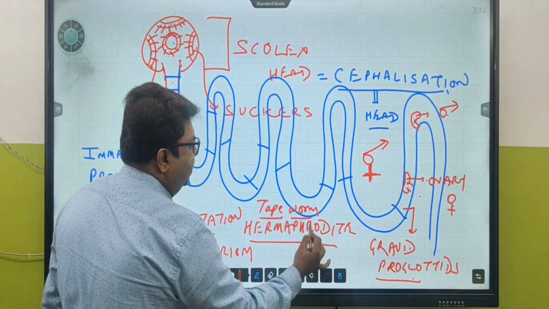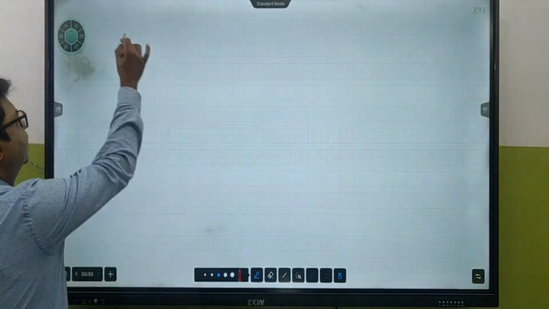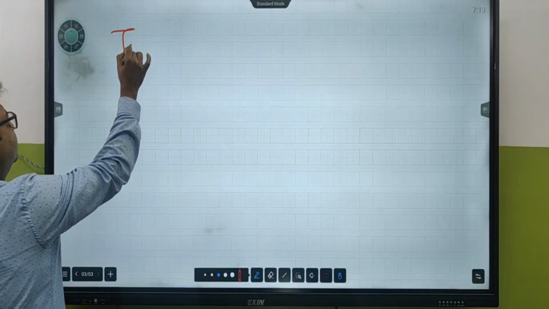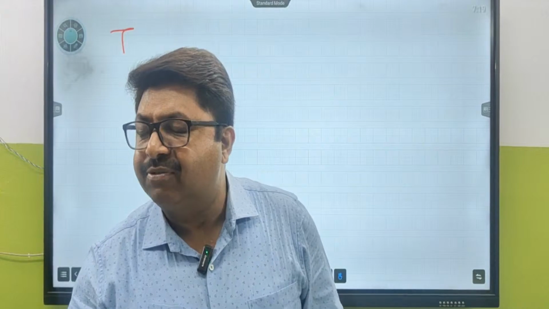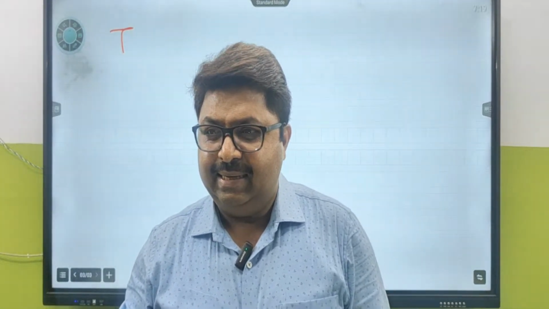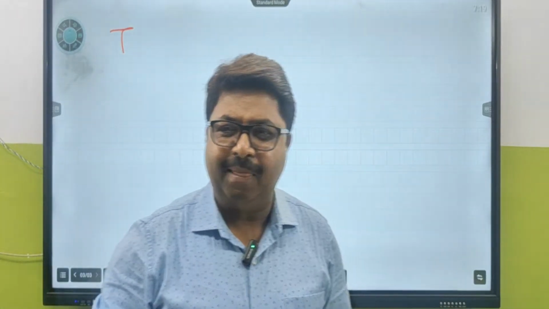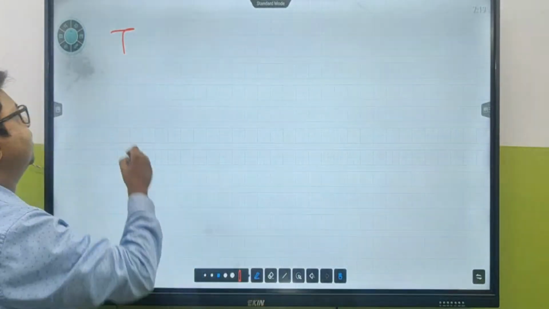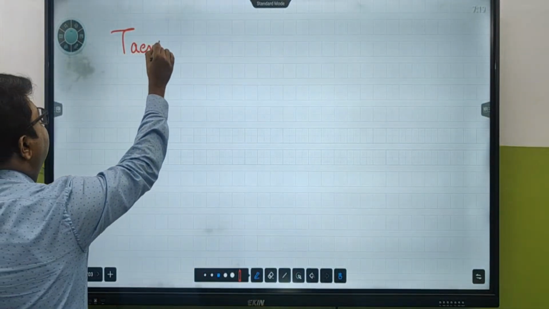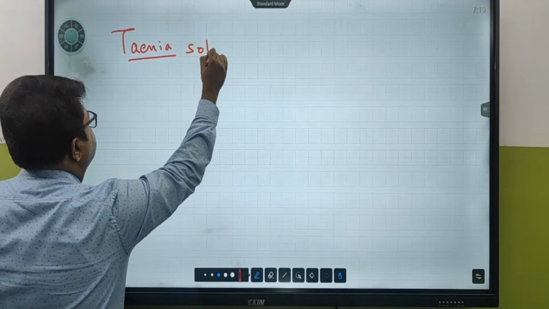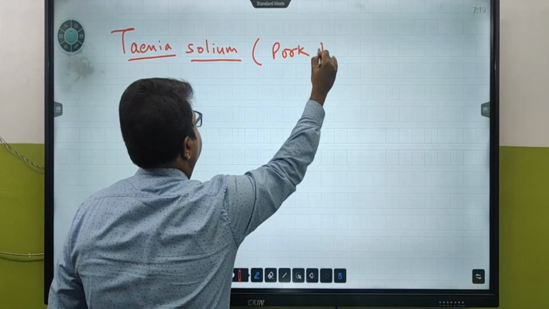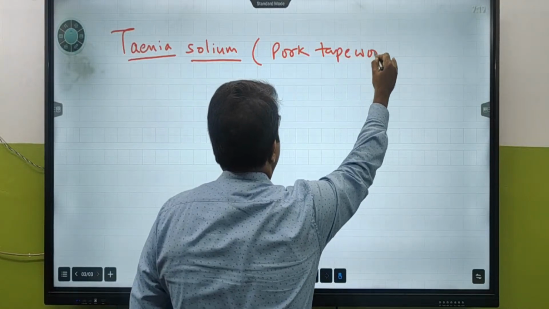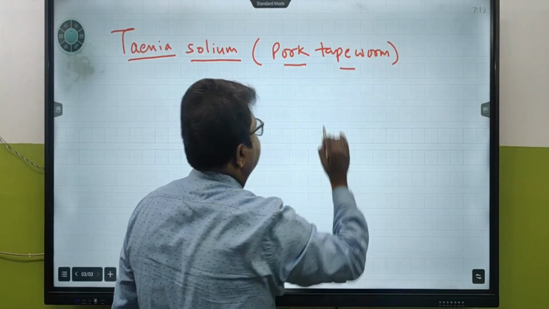The scientific name of tapeworm is Tinea pedis. No. Tinea pedis is a fungus which causes athlete's foot. It's a disease. This is Taenia solium. Very good. Taenia solium is a pork tapeworm.